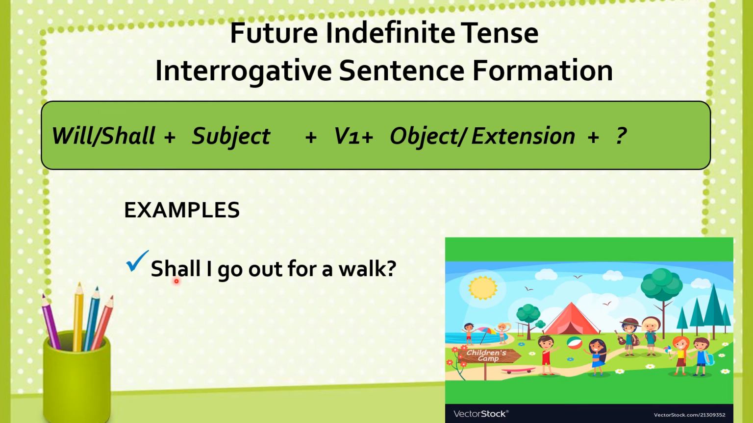See, shall I go out for a walk? Shall I have taken out in the start of the sentence because it is the interrogative sentence. Then I here is the subject. Go is the first form of the verb. Out for a walk is the extension. And you can see the question mark too.